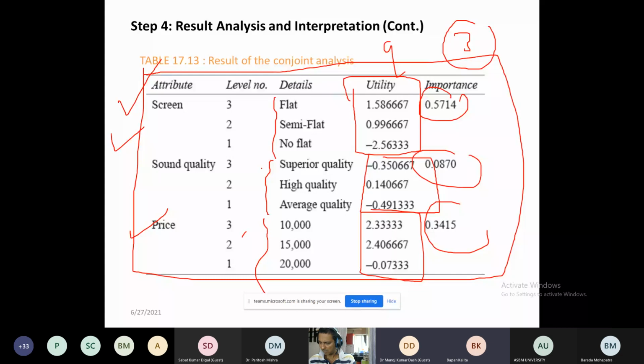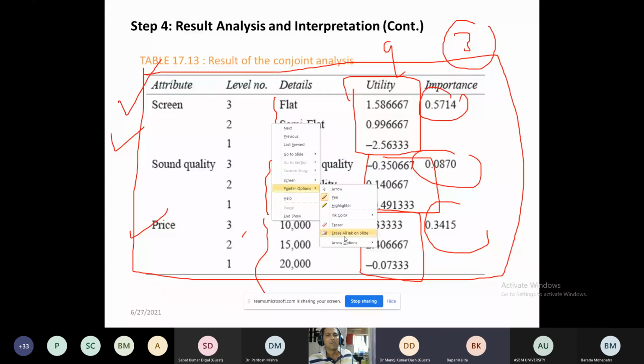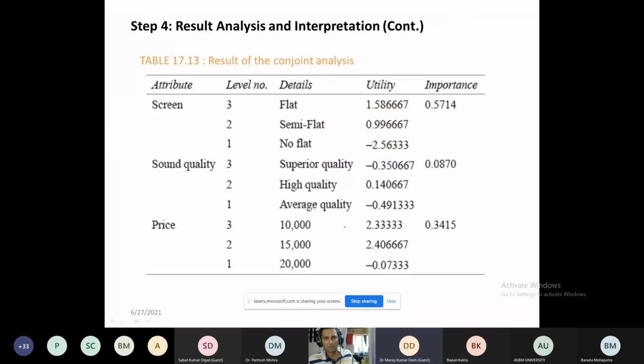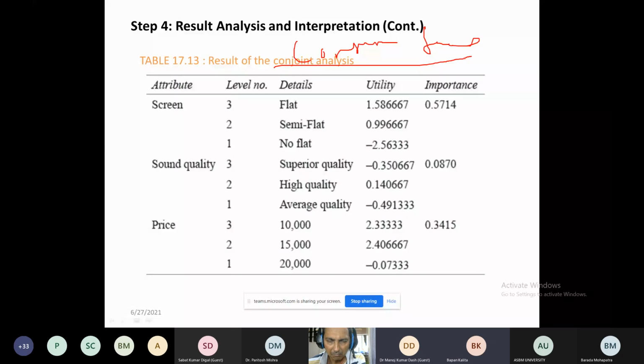Okay. So now the question is, if this is your output, can any one of you explain what is the conclusion of this conjoint analysis? Any one of you? If this is the output based on consumer feedback, we got this result. Can anyone explain how we will analyze it, and what exactly the conjoint analysis talks about? Please kindly unmute and participate.